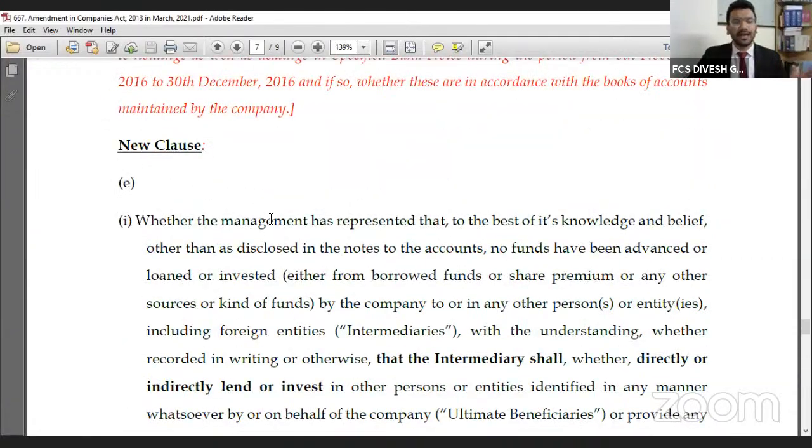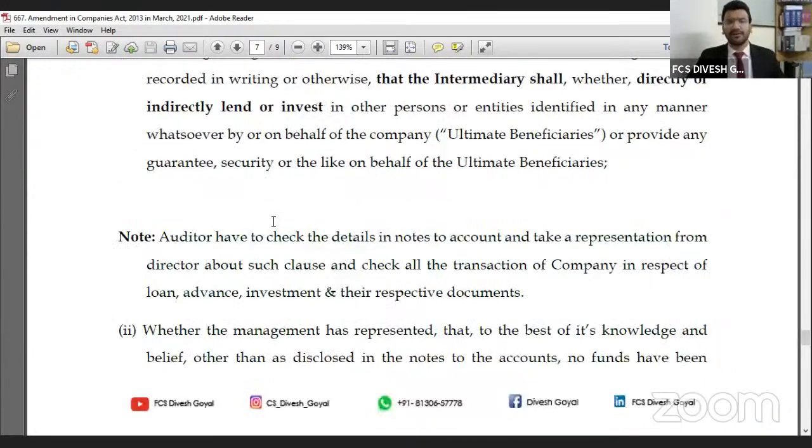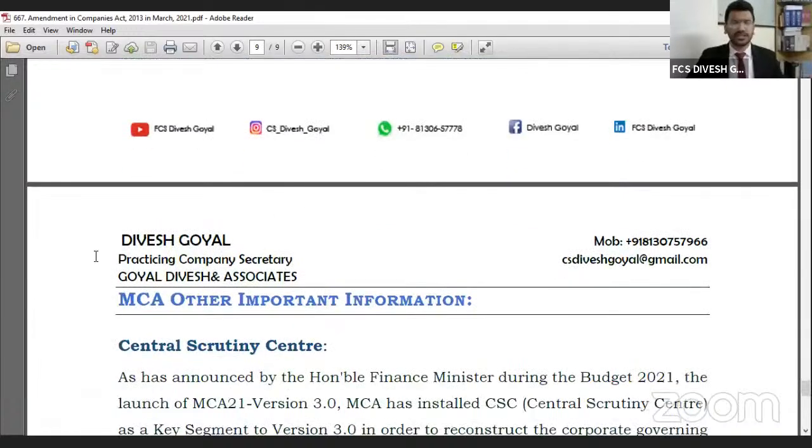Third, clause E: the auditor has to mention if a company has given any loan, guarantee or investment to any third person, that third person should not use it for lending to any other person. That money should be used only for the business purpose for which it has been given. So these are the new disclosures in the auditor report with effect from 1st April 2022.